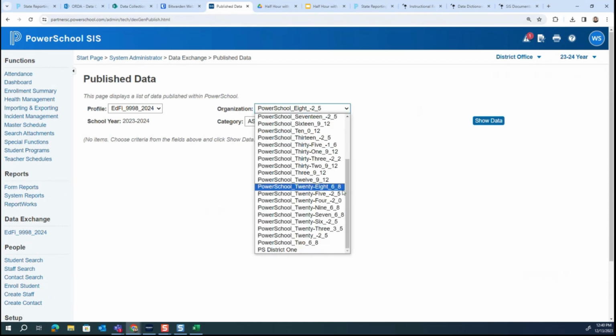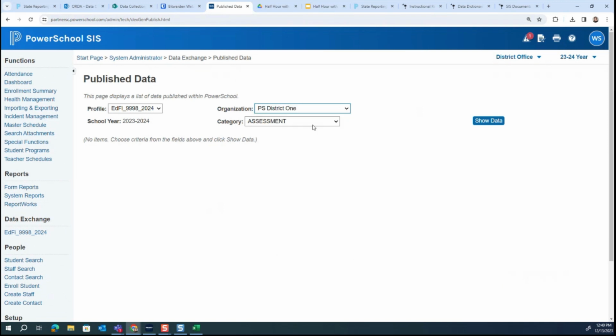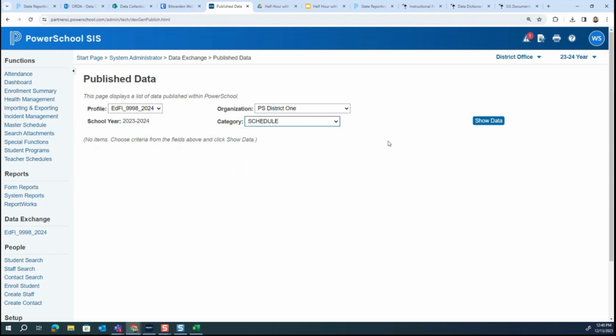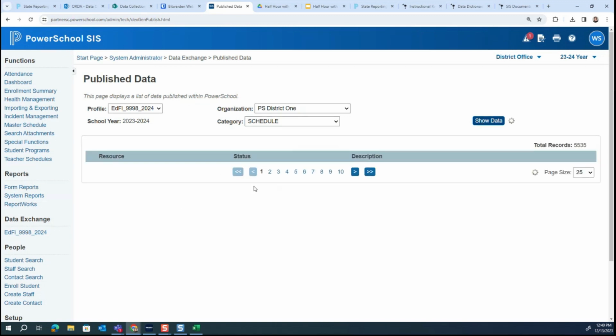And this was for the LEA office, the district office. So I'm going to select District 1 here. That's the name of the district in this instance. And then it was organization schedules. So for your category here, you would want to select schedule. And what we're going to try to do is just find the JSON for the course and take a look at that, so you can see it for those of you who might be curious to see what that looks like for the information that's missing. And then also this will help us publish just that one record.